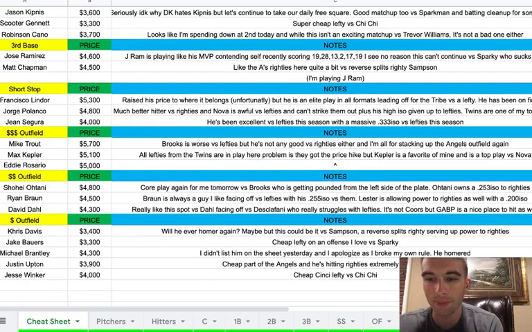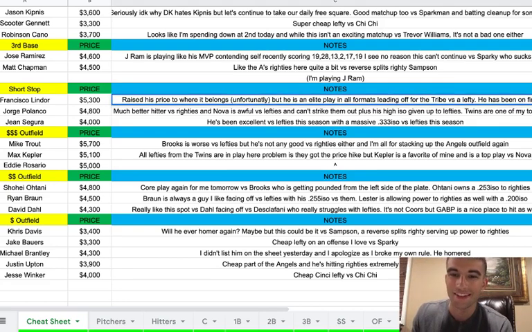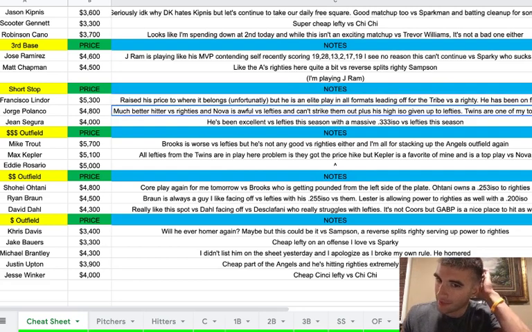And then at shortstop, we got Frankie Lindor, 5,300, another guy I've been playing a lot. They finally put him above 5K at 5,300, but it's where his price belongs. He's one of the best players in the league, an elite play in all formats, leading off for the Tribe versus a righty, I should say. I tell you guys I do this once a video, but at least they catch it. I think I meant to say a lefty that sucks versus righties, but you guys get the point. And he's been on fire, just like J-Ram, so I do like him quite a bit.